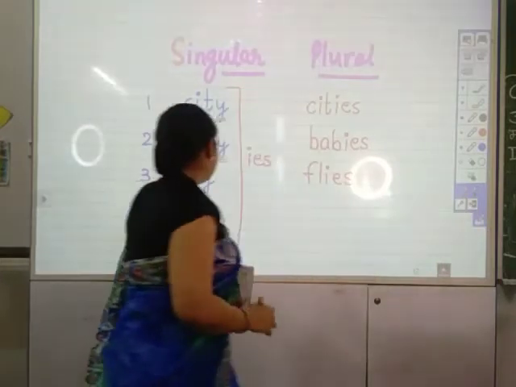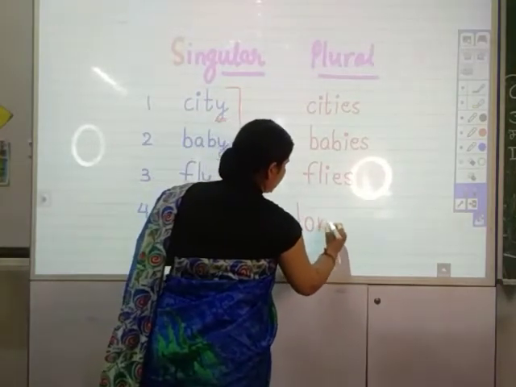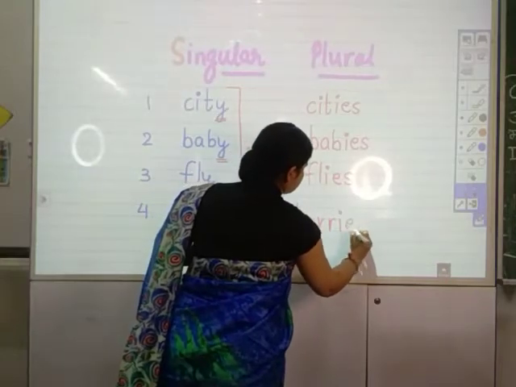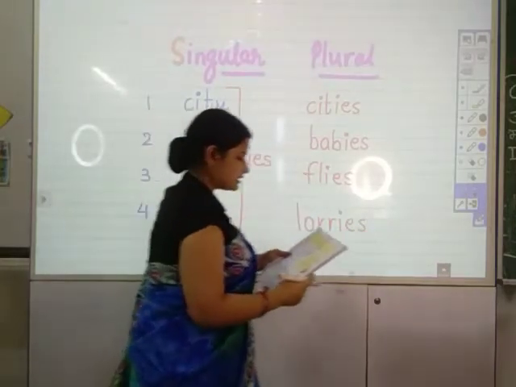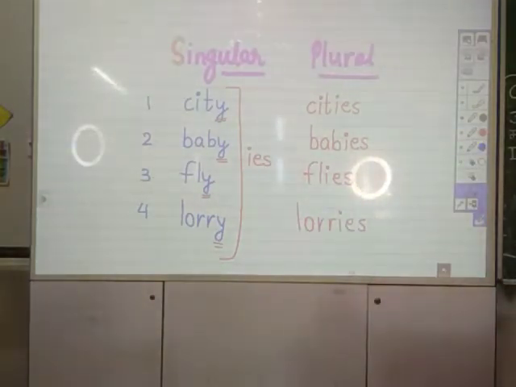In the same manner, lorry will become lorries. L-O-R-R-I-E-S. Lorries. Okay? So how many rules till now have we learned? We have learned 4 rules.